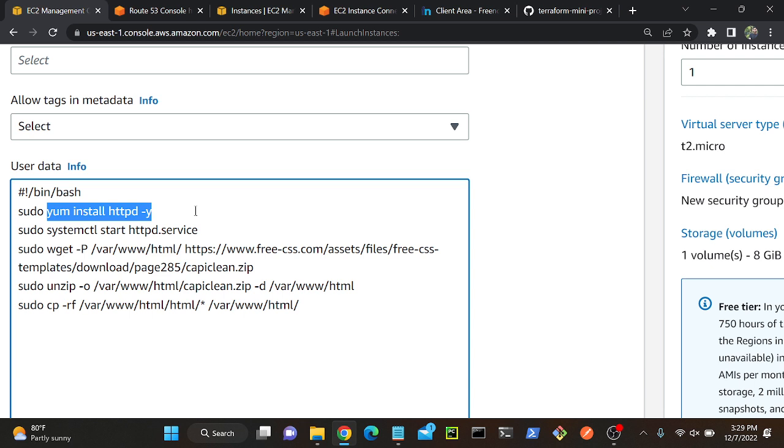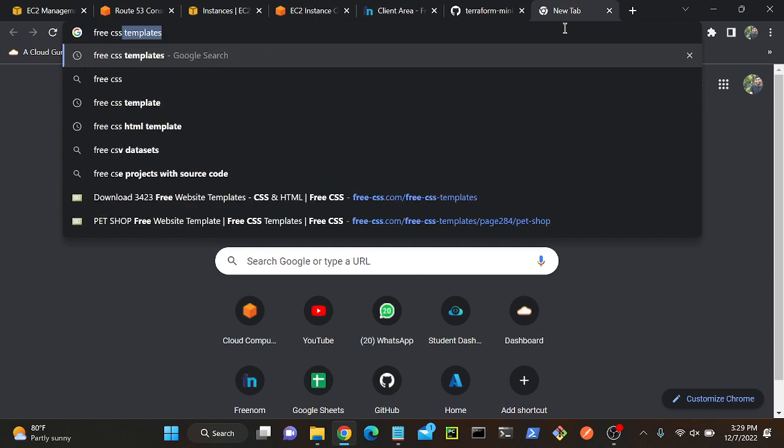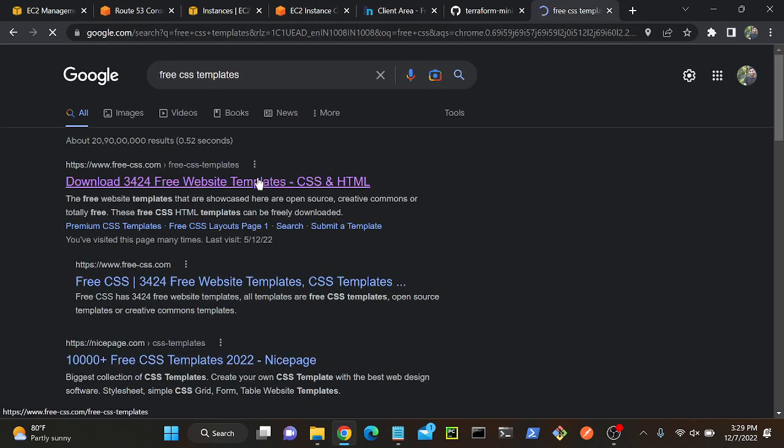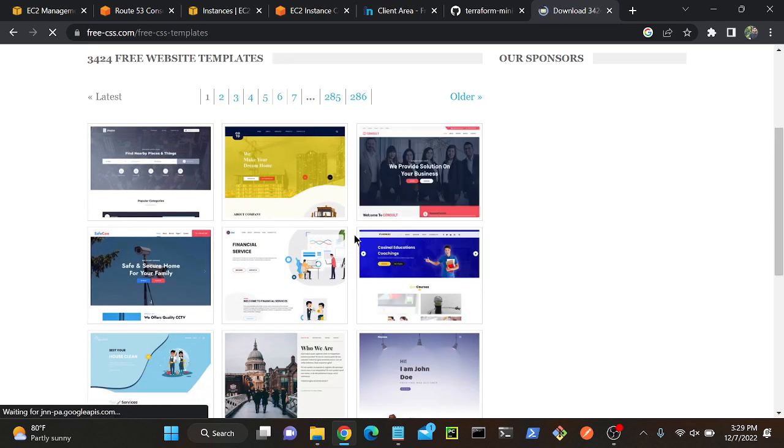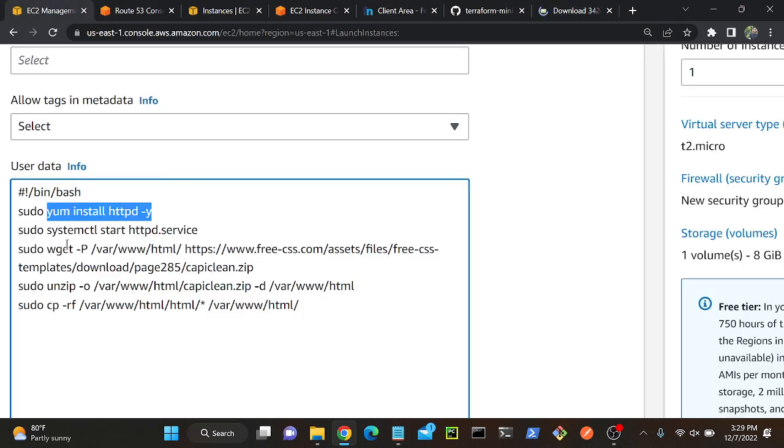So next, wget. What is the wget command? That is going to download a package, right? I want to download this website. This website I'll get from Free CSS Templates. I'll go to Free CSS Templates and open this website, and you can see that I can get some free templates from here. So I will download one template. That's what I mentioned in this command over here. See, wget -P, and that is going to download into the directory /var/www/html. Okay, next command.